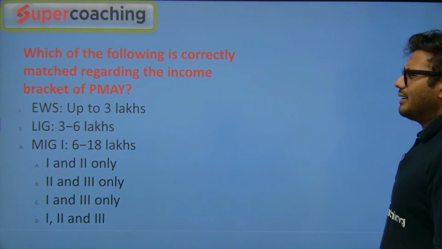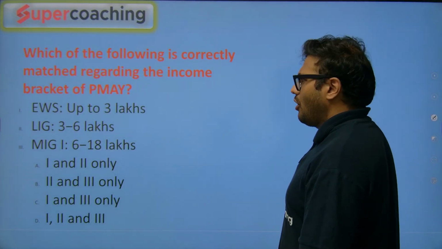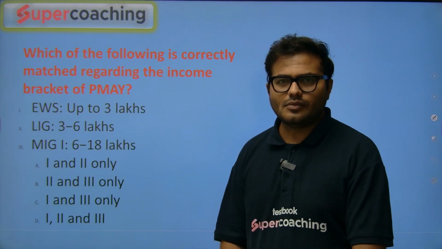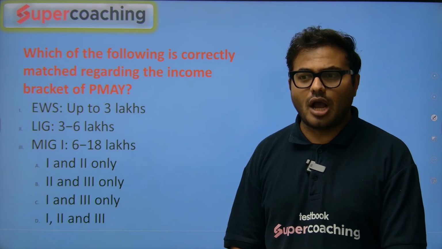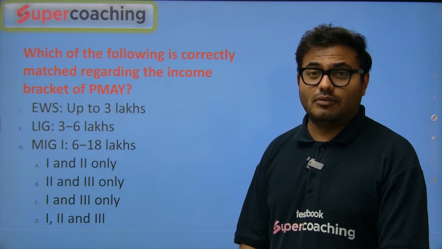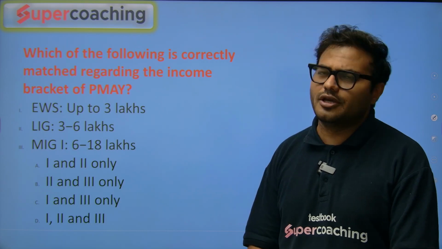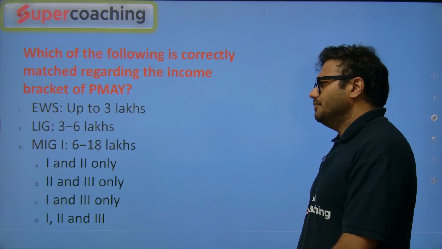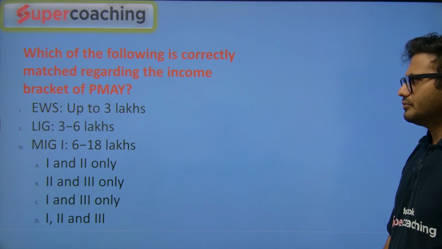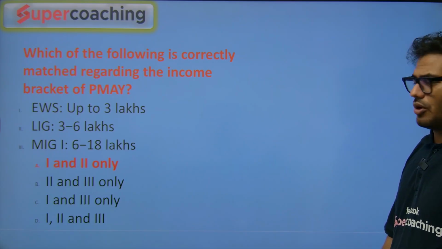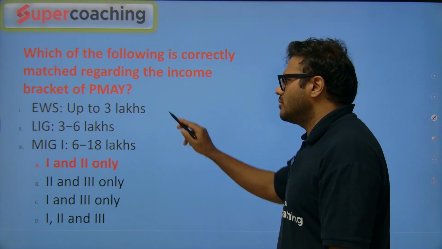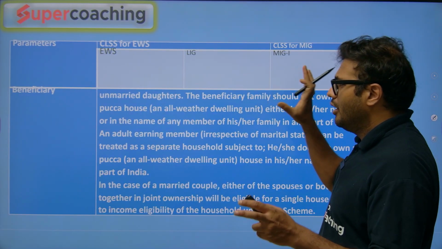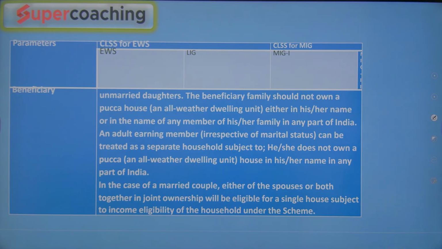Which of the following is correctly matched regarding the income bracket of Pradhan Mantri Awas Yojana? This is one of the difficult questions, because you should know about the Pradhan Mantri Awas Yojana. If you have worked with this scheme, definitely you will have an understanding of this. EWS, LIG, MIG, sorry. Yes, the answer of this question is 1 and 2. So EWS up to 3 lakhs, MIG 3 to 6 lakhs. When it comes to MIG, we'll talk about that. So we have these categories over here.